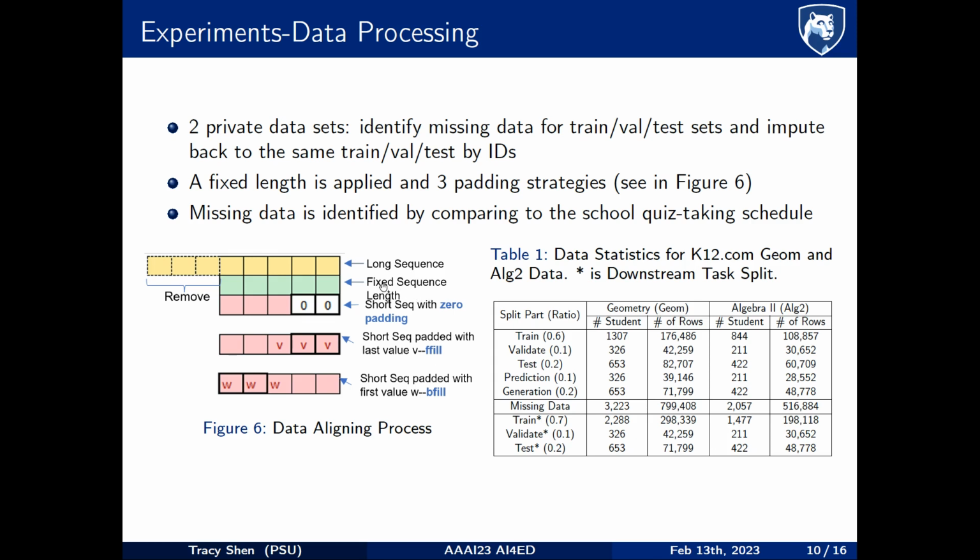If a sequence is longer than S, it will be cut short, while a shorter sequence will be padded. We apply 3 padding strategies to find the optimal performance: zero padding, F-fill, and B-fill. F-fill means passing forward the last value V, while B-fill passes backward the first value W. Further, we identify all the missing data by comparing students to the school quiz-taking schedule.